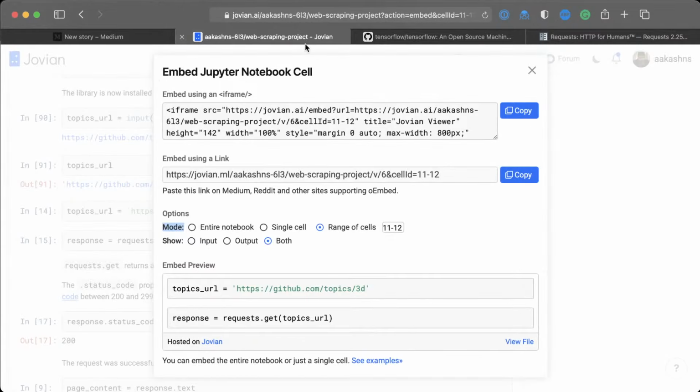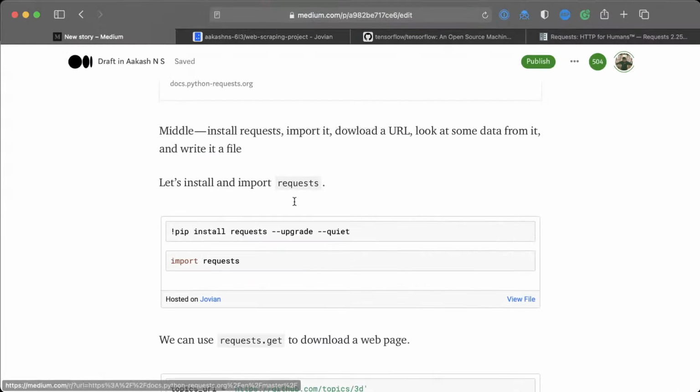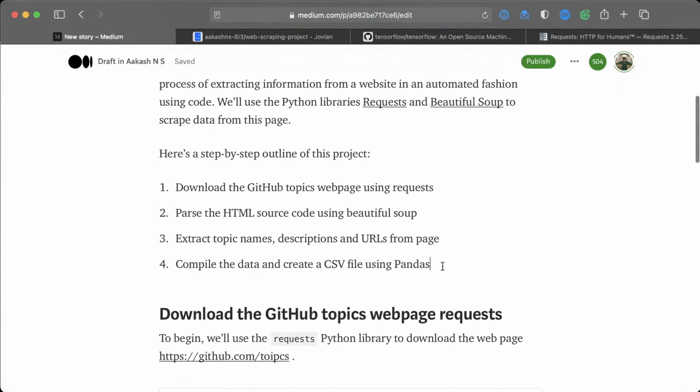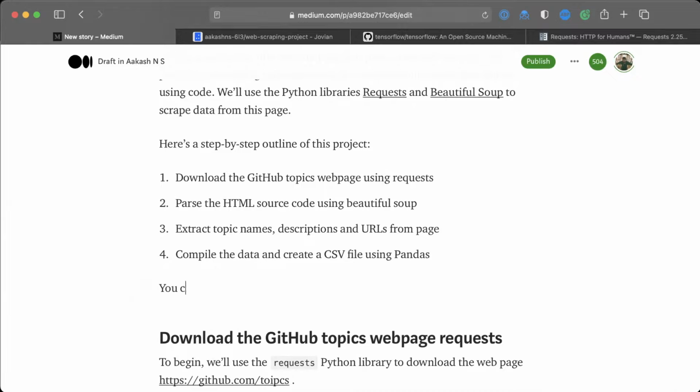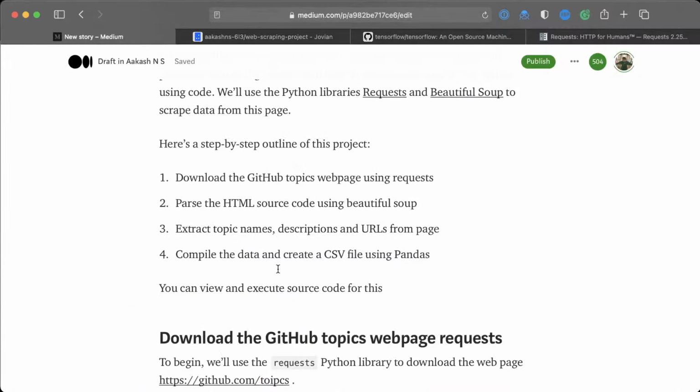Now, one other thing that I forgot to mention was that you may want to include the link to your code right at the beginning so that somebody who wants to see the entire code can find it easily. So you can say you can view and execute the code for this tutorial here, because as long as they're hosting it on Jovian, they will also be able to click run and run it.